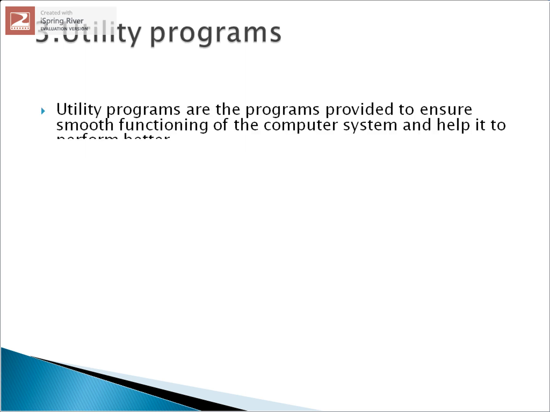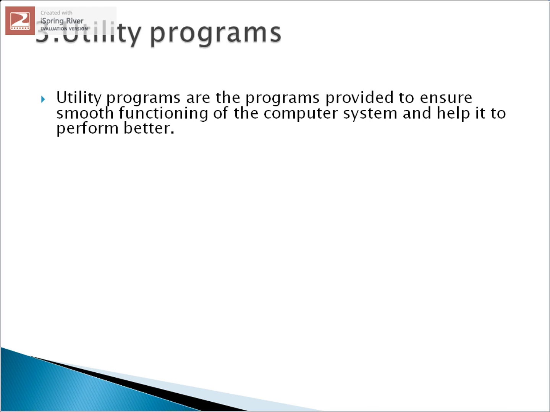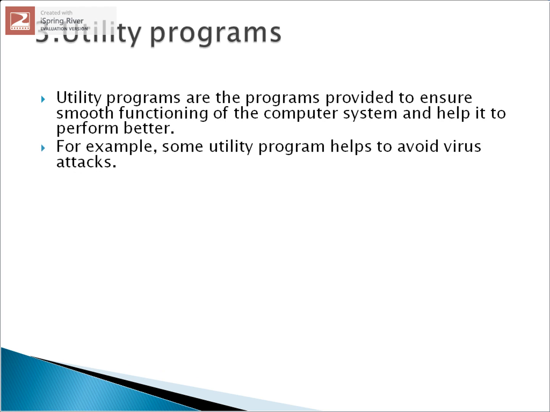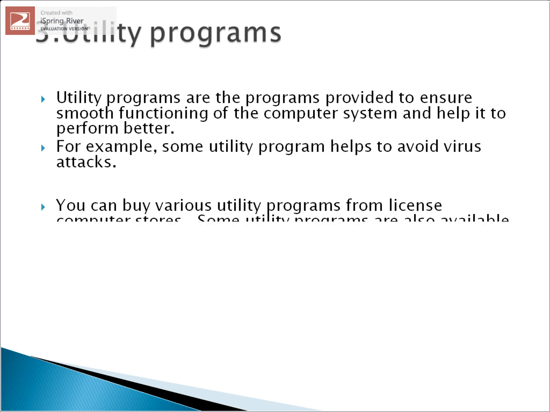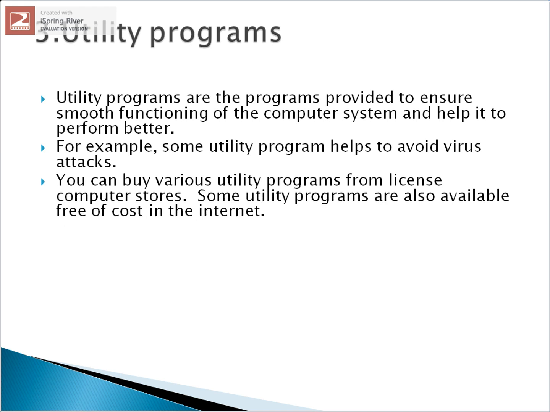Third type of system software is utility programs. What are utility programs? Utility programs are the programs provided to ensure the smooth functioning of the computer system and helps it to perform better. For example, some utility program helps to avoid virus attacks. You can buy various utility programs from licensed computer stores. Some utility programs are also available free of cost in the internet.